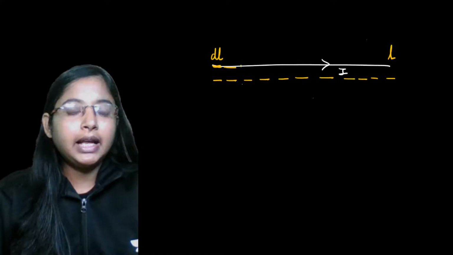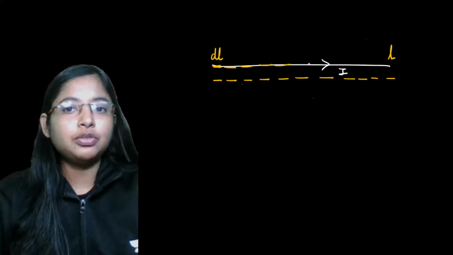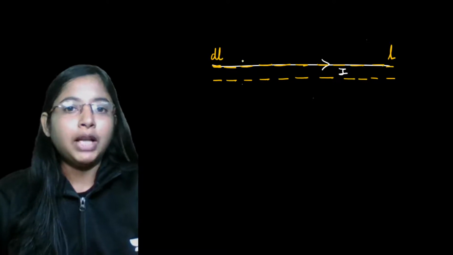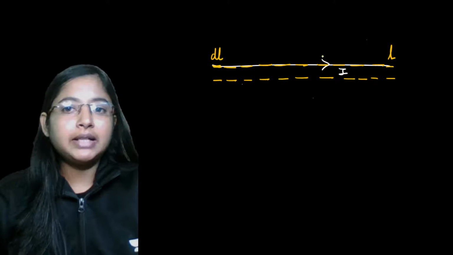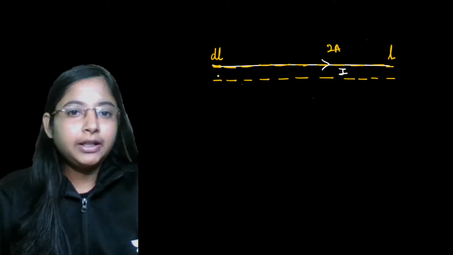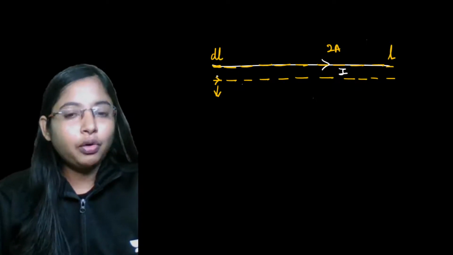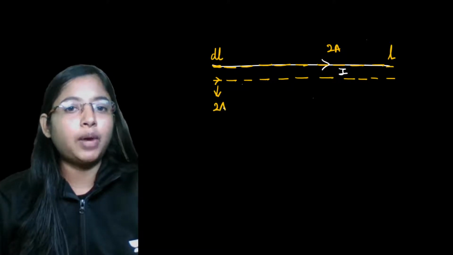This entire wire is made out of such small dL elements of wire. Now if the total current passing through the conductor is, for example, 2 amps, then through this element dL there would also be a current flowing. The current flowing through this element also will be 2 amps.